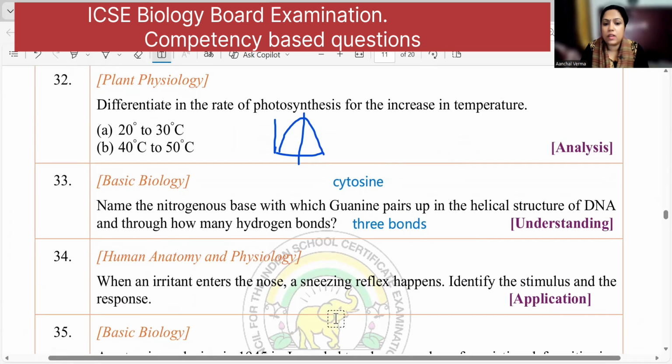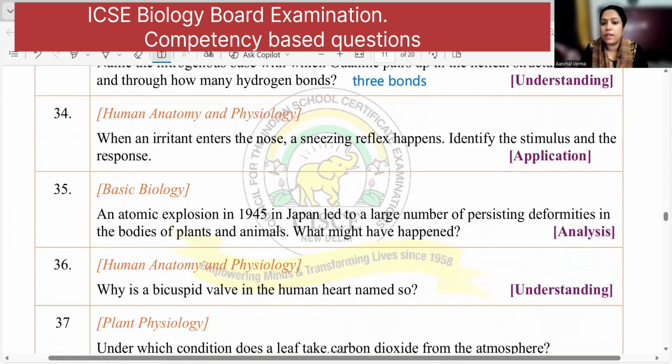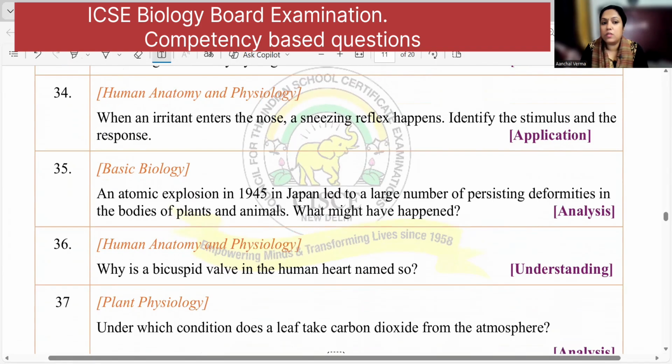When an irritant enters the nose, a sneezing reflex happens. Identify the stimulus and the response. So irritant becomes the stimulus and sneezing becomes the response.